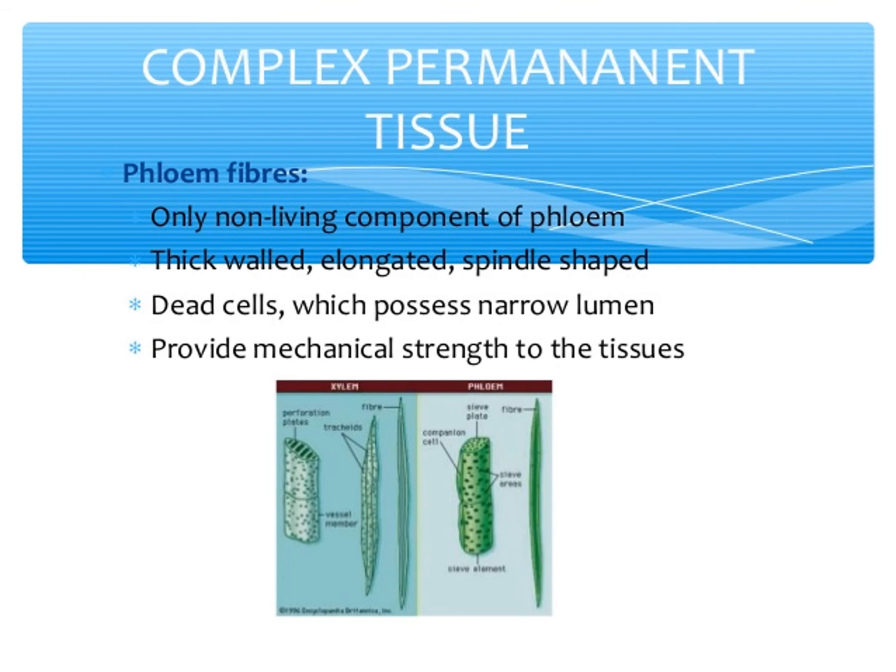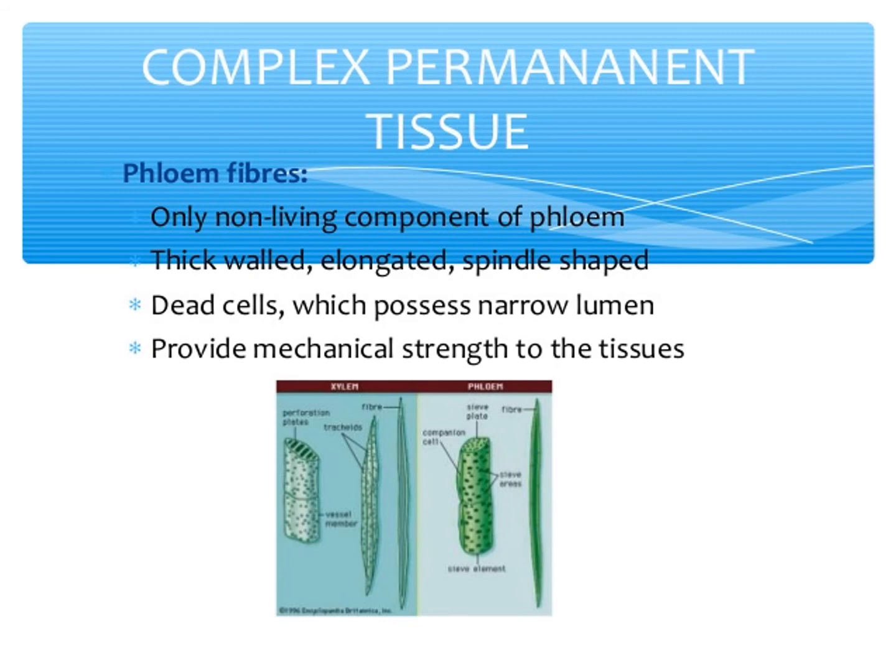Xylem parenchyma cells are living, and the main function of xylem parenchyma is to store starch and fatty substances.